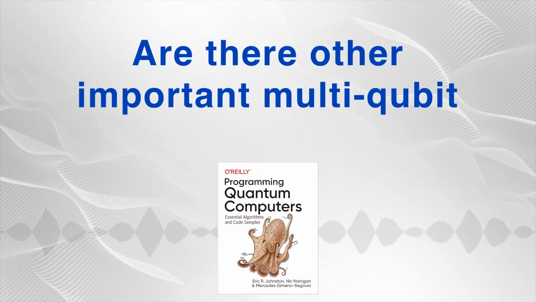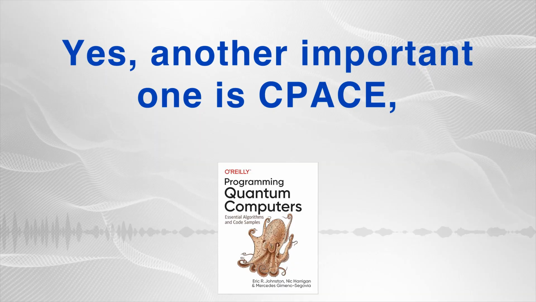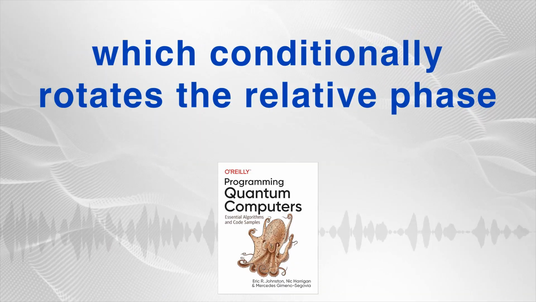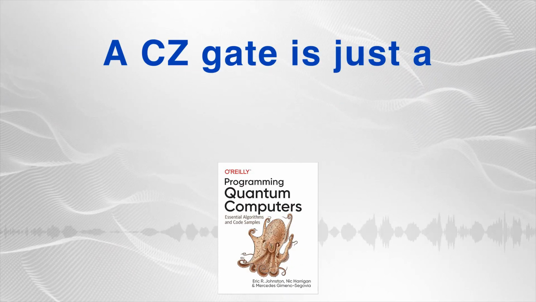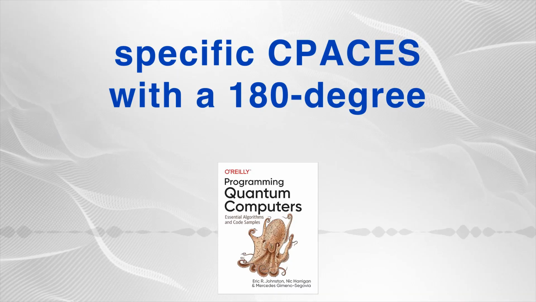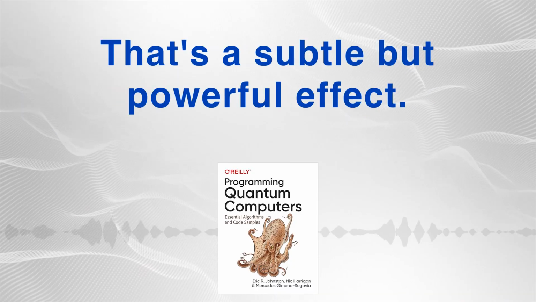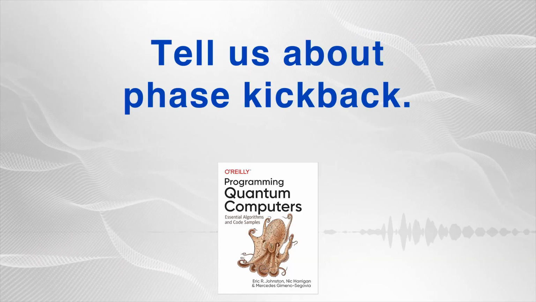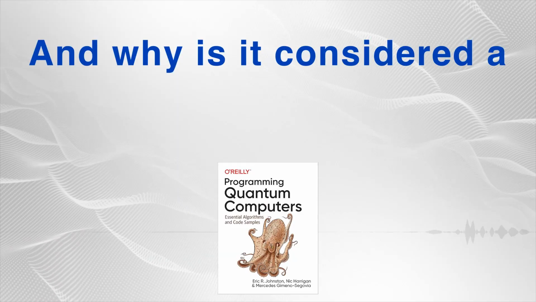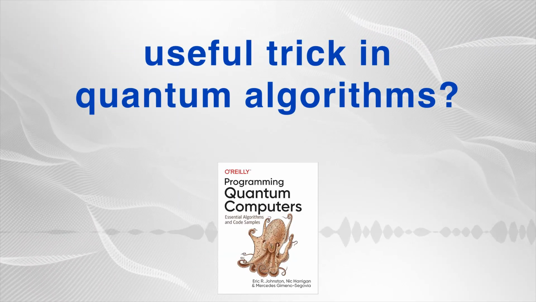Are there other important multi-qubit gates? Yes. Another important one is CPHASE, which conditionally rotates the relative phase of a target qubit when a control qubit is 1. A CZ gate is just a specific CPHASE with a 180-degree rotation. That's a subtle but powerful effect. Tell us about phase kickback. What is that? And why is it considered a useful trick in quantum algorithms?